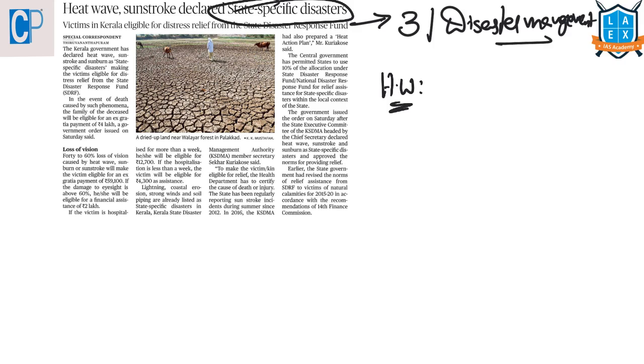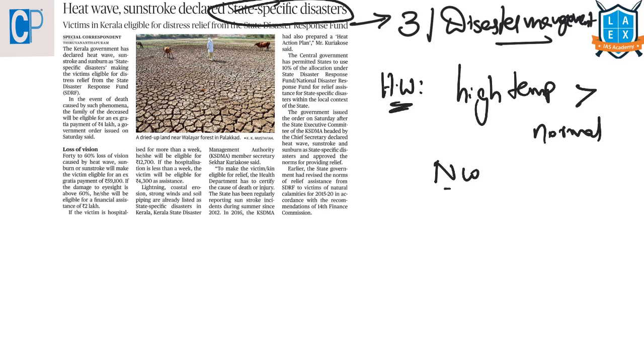It is a period of abnormally high temperatures, more than the normal maximum temperature. Heat waves generally occur between March and June in the northwestern parts of India, and in some rare cases, they can extend even till July.